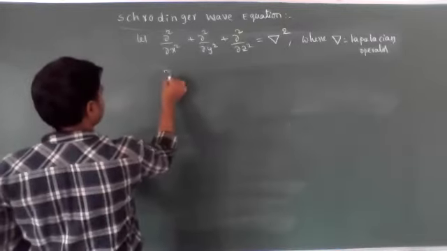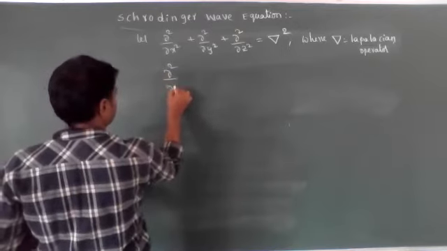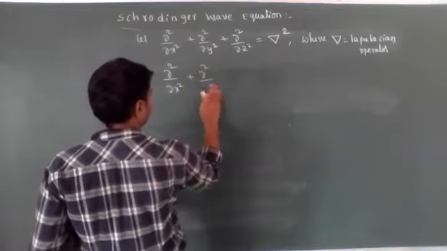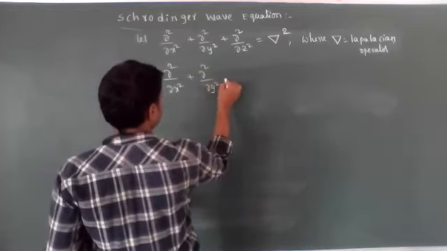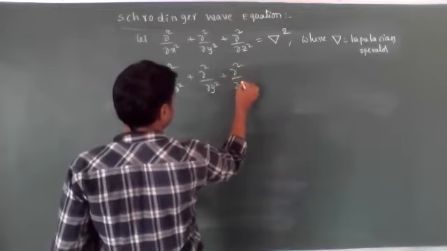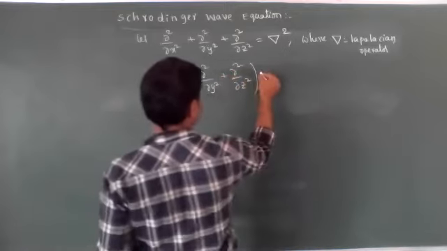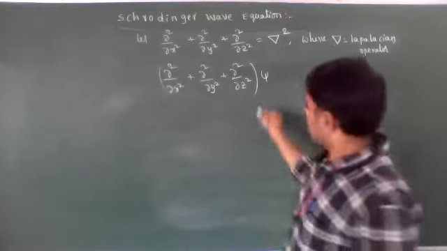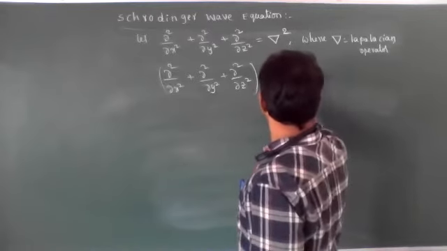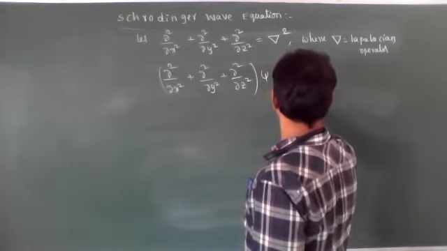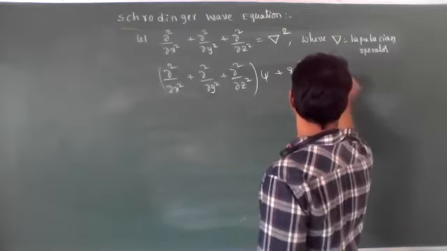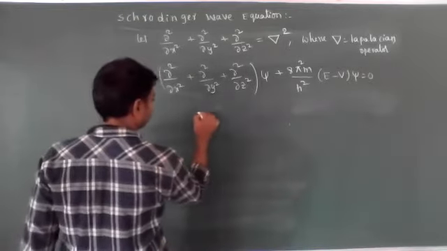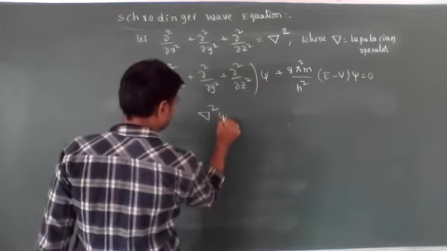I can write it as ∂²/∂y² plus ∂²/∂z² into psi, plus 8π²m/h² into (E minus V) psi is equal to 0. So in this place I can write del square psi.